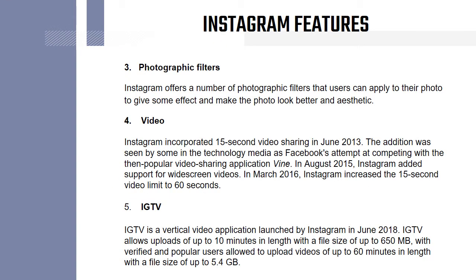And the third one is photographic filters. Instagram offers a number of photographic filters that users can apply to their photos to give some effect and make the photo look better and more aesthetic. The fourth is video. Instagram incorporated 15-second video sharing in June 2013. The addition was seen by some in the technology media as Facebook's attempt at competing with the then popular video sharing application, Vine.